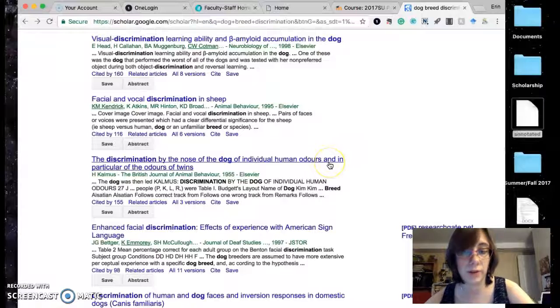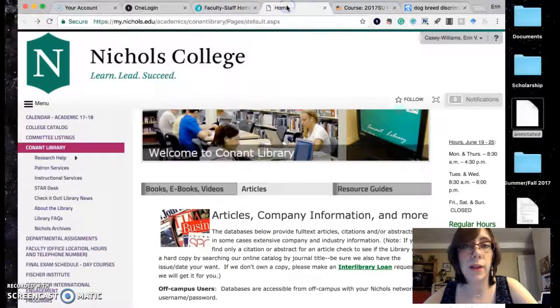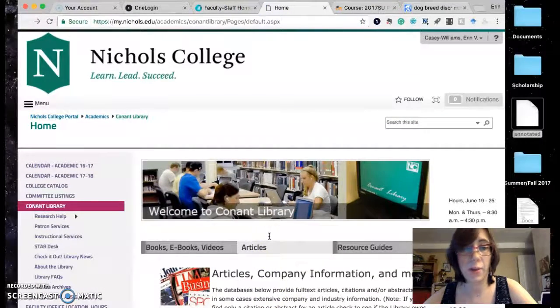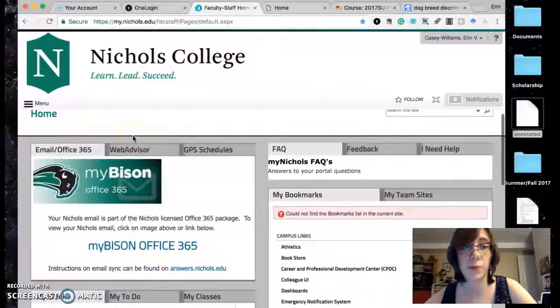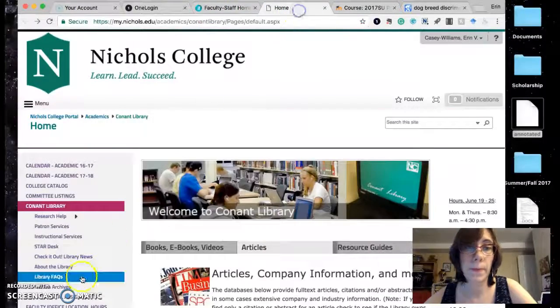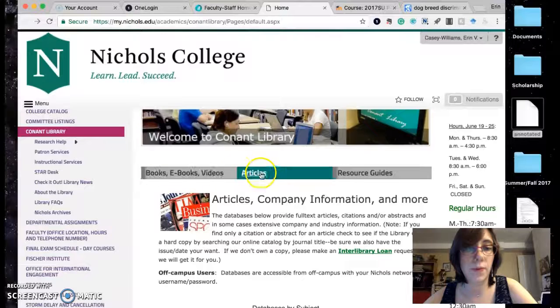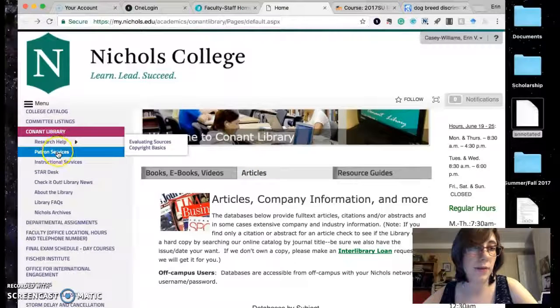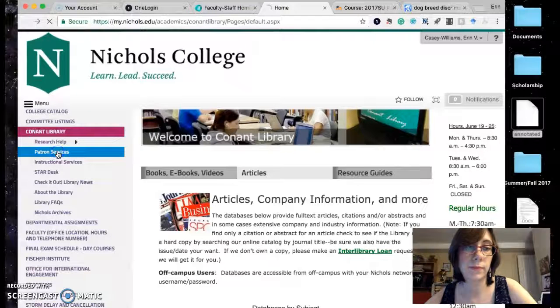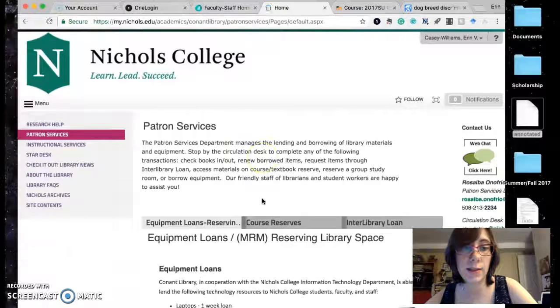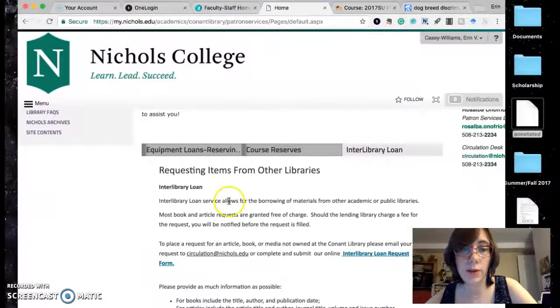What you can do if you have enough time, I would give it 2 to 3 days, is go to the library, your library homepage, and remember, go into that through your portal, library. So this is the general page, like books and articles. If you look down, you can go to patron services. Eventually, it will come up. And you can interlibrary loan an article.